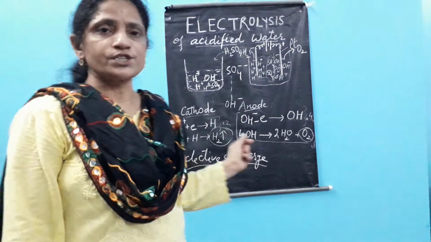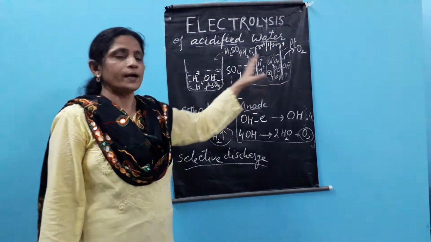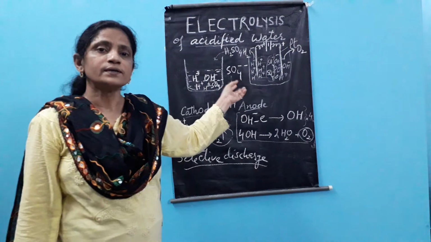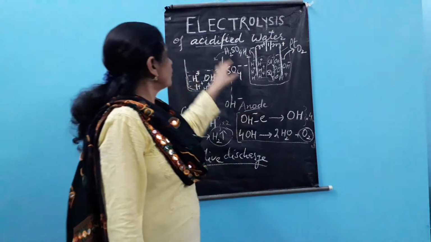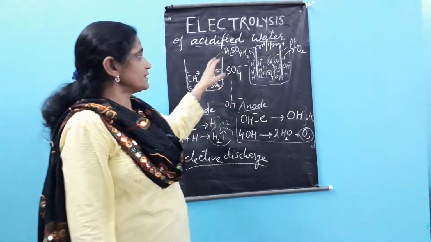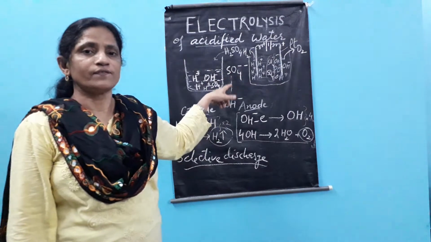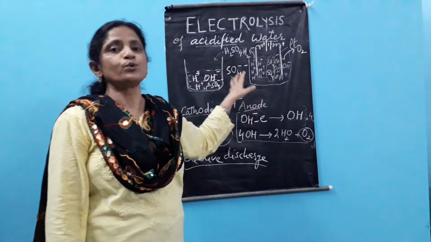So the concentration of sulfuric acid is more near the anode and less near the cathode. But overall, however much H2SO4 we have added remains the same, meaning the quantity does not change. So we say that the overall concentration of sulfuric acid remains the same throughout.